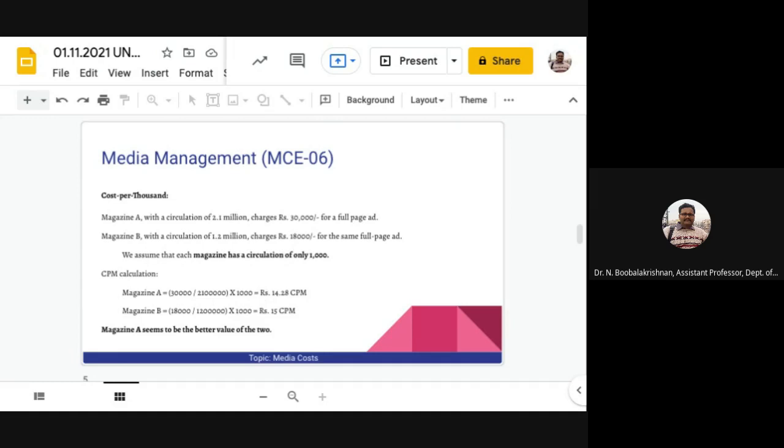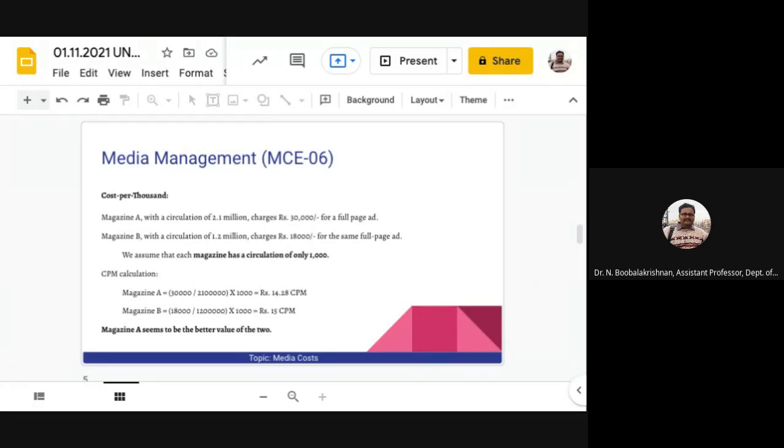And 18,000 divided by 1.2 million, multiplied by 1000, is rupees 15. So according to the CPM analysis, magazine A has a CPM based on its circulation of rupees 14.28, whereas magazine B has a CPM of rupees 15.